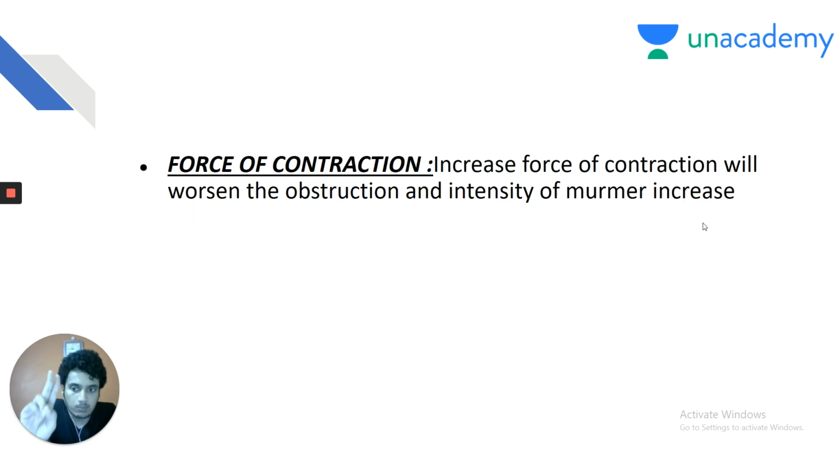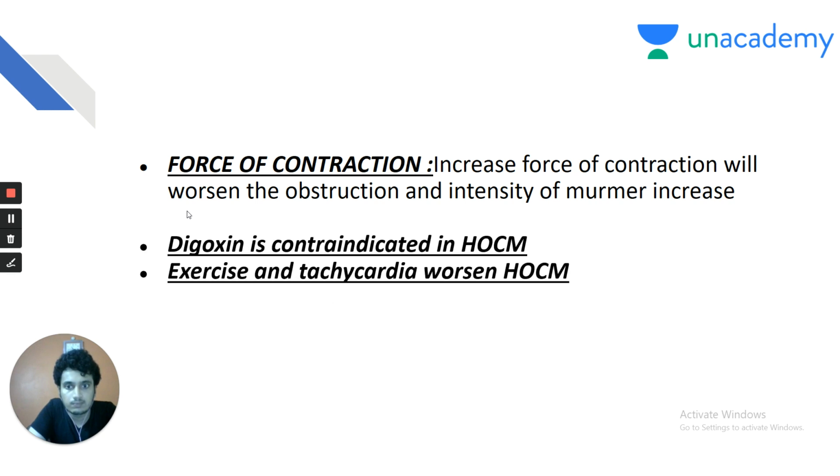Force of contraction. Second point determining the left ventricular outflow tract obstruction is the force of contraction. Increased force of contraction will worsen the obstruction and the intensity of the murmur increases. Any condition which increases the force of contraction, like digoxin or exercise or tachycardia, will worsen the condition. So, digoxin is contraindicated in HOCM. Exercise and tachycardia can worsen HOCM. We saw that young athletes, on their first exercise, can develop tachycardia quite easily and it can result in HOCM and fatal sudden cardiac death.